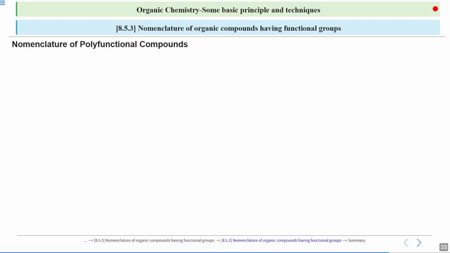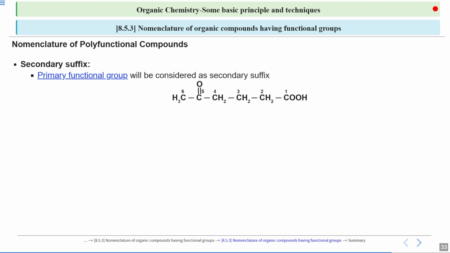Now moving on further, next you have to decide the secondary suffix. How will you decide it? It's very simple. The secondary suffix is decided by the primary functional group. So which one will be the primary functional group? Your carboxylic group, which is present at first position. Therefore, the secondary suffix will be oic acid. You can just refer to that table for the suffix.